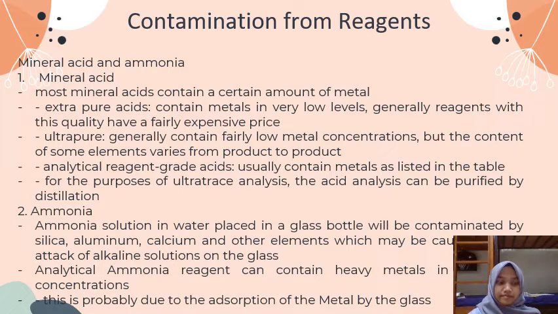Ammonia. Ammonia solution in water placed in a glass bottle will be contaminated by silica, aluminum, calcium, and other elements, which might be caused by the attack of the alkaline solution on the glass. Analytical reagent ammonia can contain heavy metals in fairly low concentration. This is probably due to the absorption of the metal by the glass.